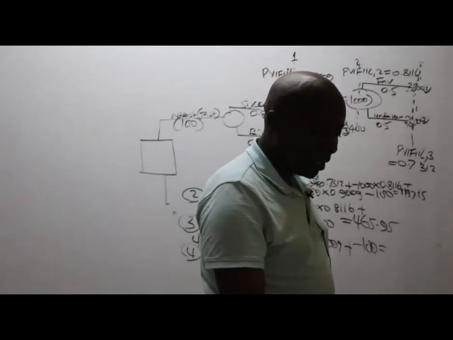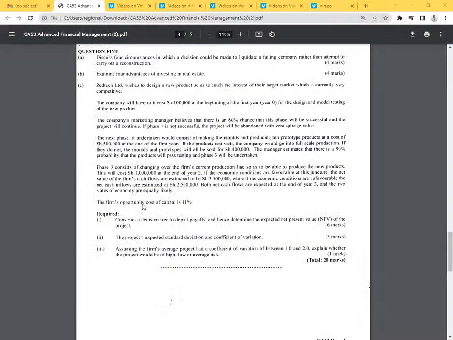They've told us here that if the economic conditions are favorable at this juncture, the net value of the firm's cash flows is estimated to be 3.5. While if the economic conditions are unfavorable, the net cash inflows are estimated at 2.5 million. Both net cash flows are expected at the end of year 3, and the 2 states of the economy are equally likely.